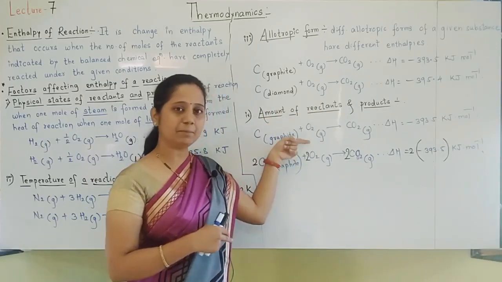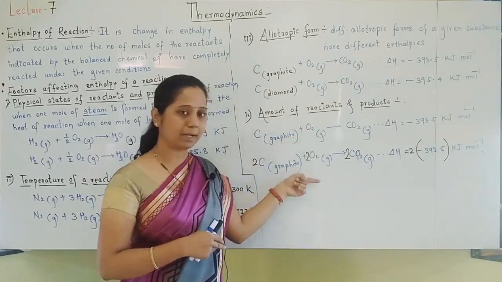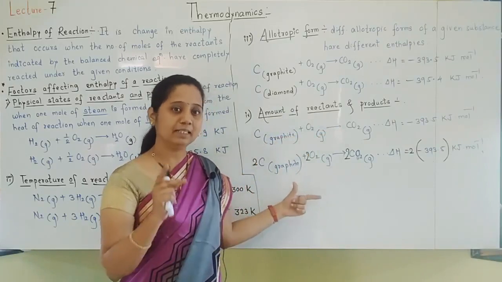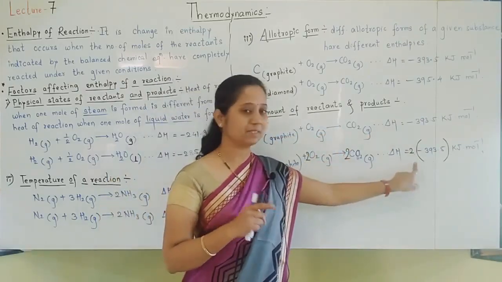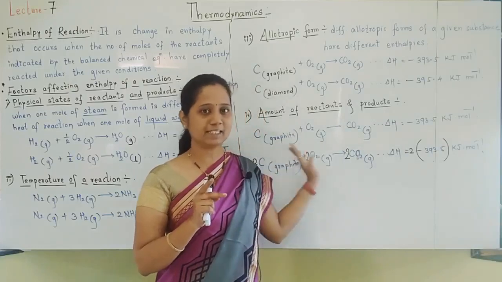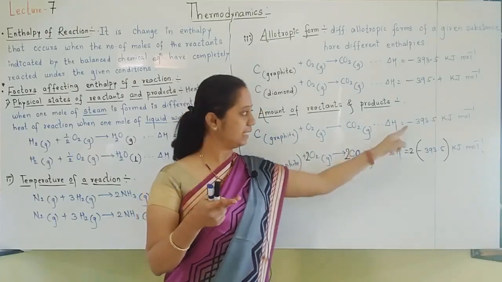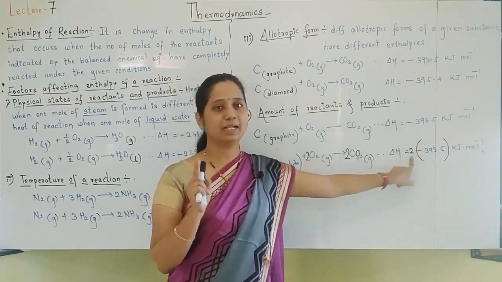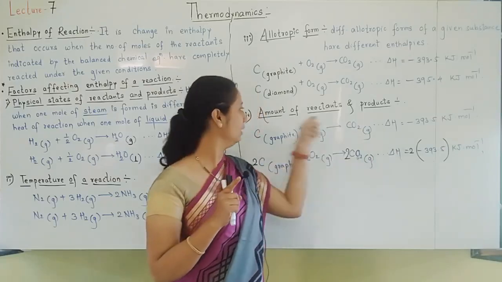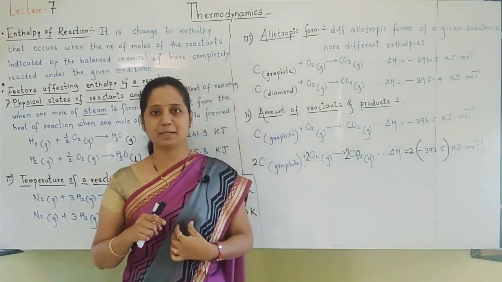If complete thermochemical equation I multiplied by twice, all reactants and products become doubled, then enthalpy also becomes double in the same proportion. So enthalpy of reaction also depends upon amount of reactants and products.